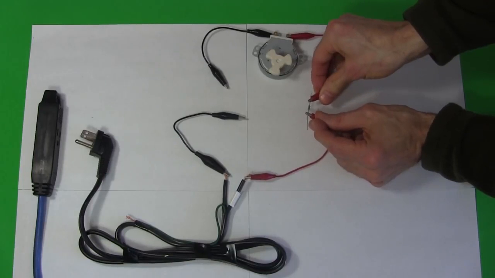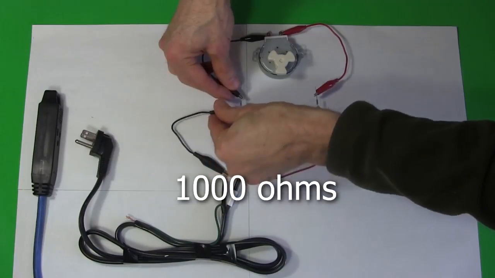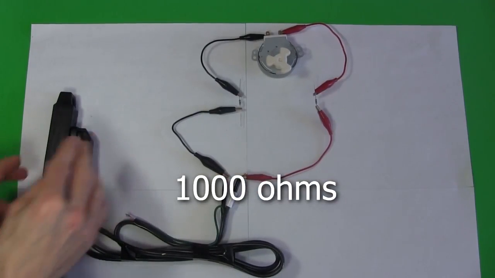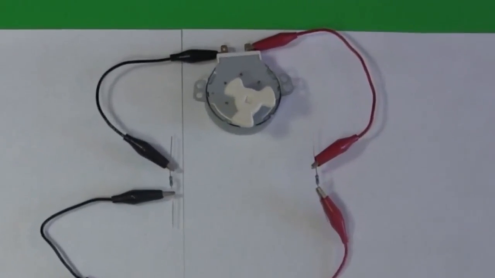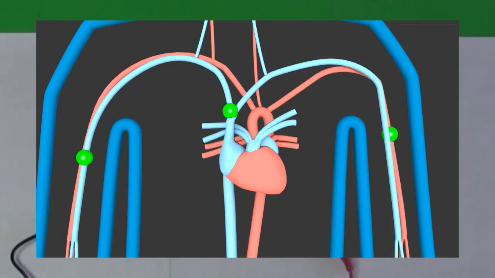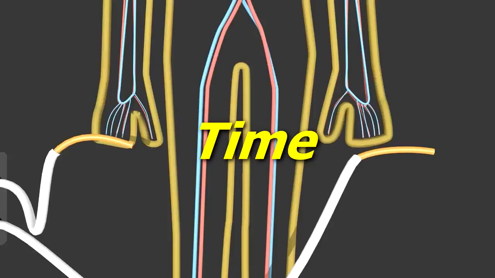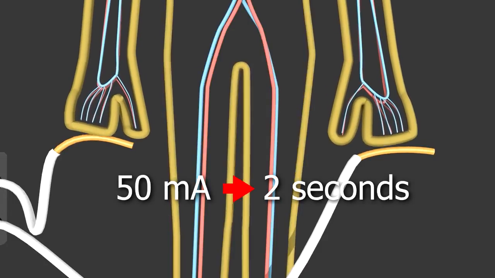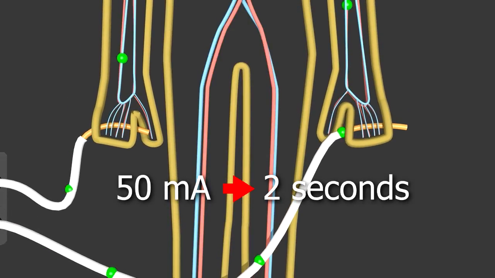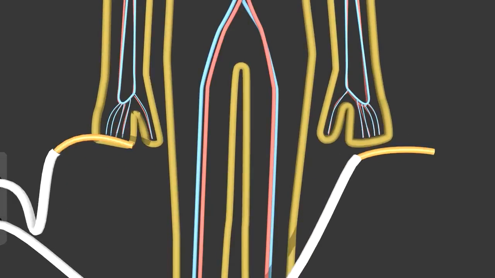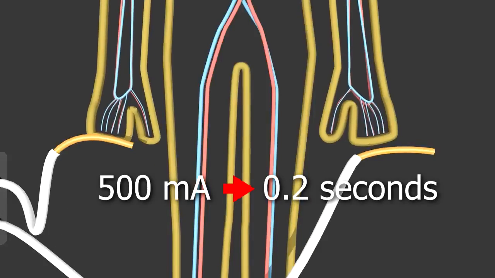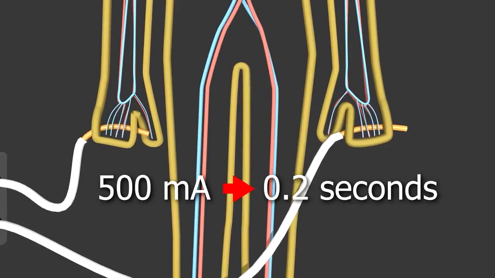So here I replace the resistors so that the resistance adds up to only around 1,000 ohms. Now when I plug it in, the motor turns. That's analogous to more current flowing through the heart. So with wet skin, the resistance is lower, causing more current to flow, more amps. How long the current flows also has an effect. At 50 milliamps, if you manage to let go within 2 seconds, then you'll be okay. But if the current is 500 milliamps, then you have just 0.2 of a second to let go